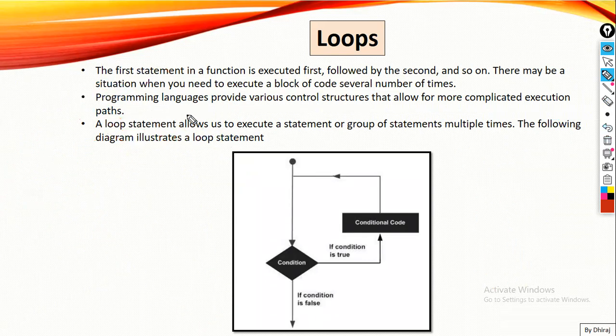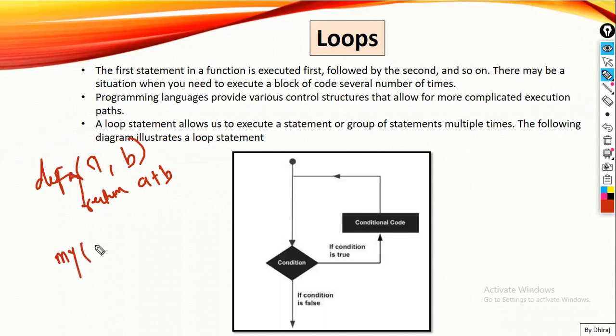So let me start with loops. The first statement in the function is executed first, followed by the second, and so on. We know that Python always follows line by line: first, second, third, and so on. But there may be a situation when you need to execute a block of code several times. Suppose I have a function def1 with a, b, and here I return a plus b. If I call it with 1, 2 and print the result, I'll get 3. What if I again want to print that result?